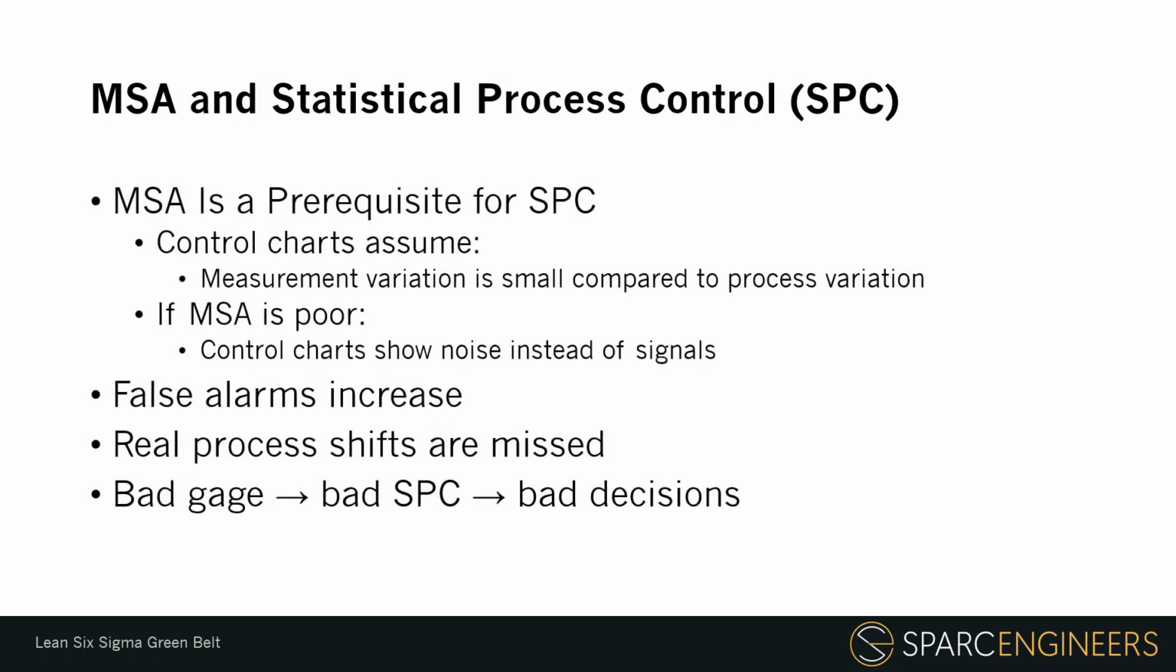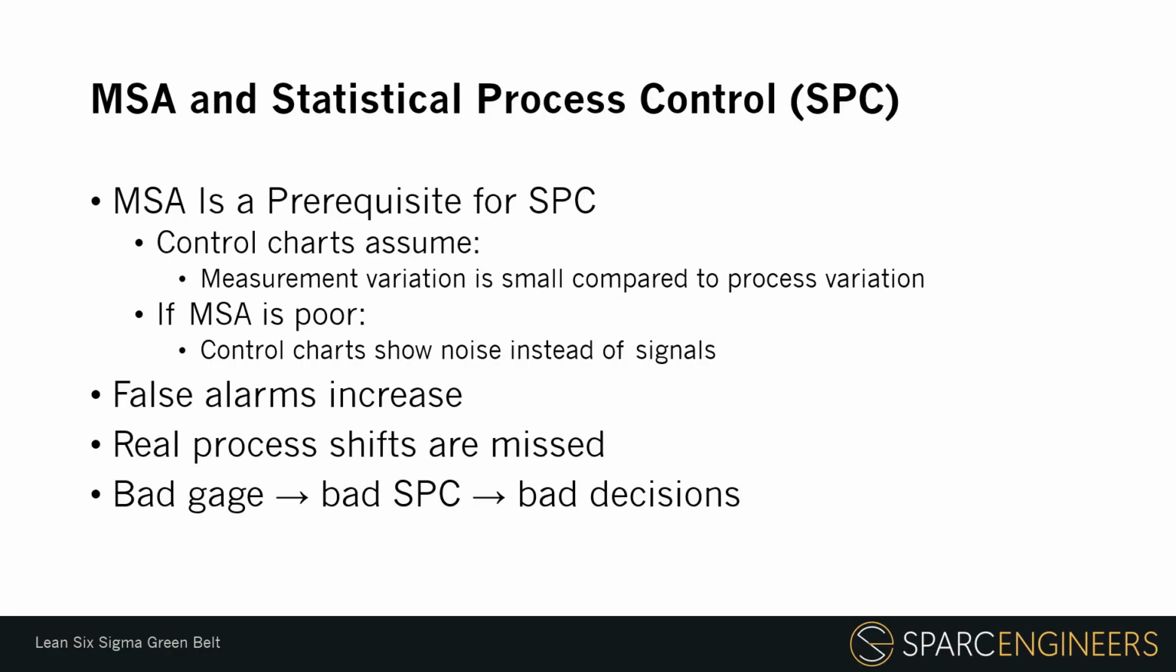MSA is also a prerequisite for effective statistical process control. Control charts assume that measurement variation is small compared to process variation. If the measurement system is poor, the control chart may show noise instead of meaningful signals. That can create several problems.